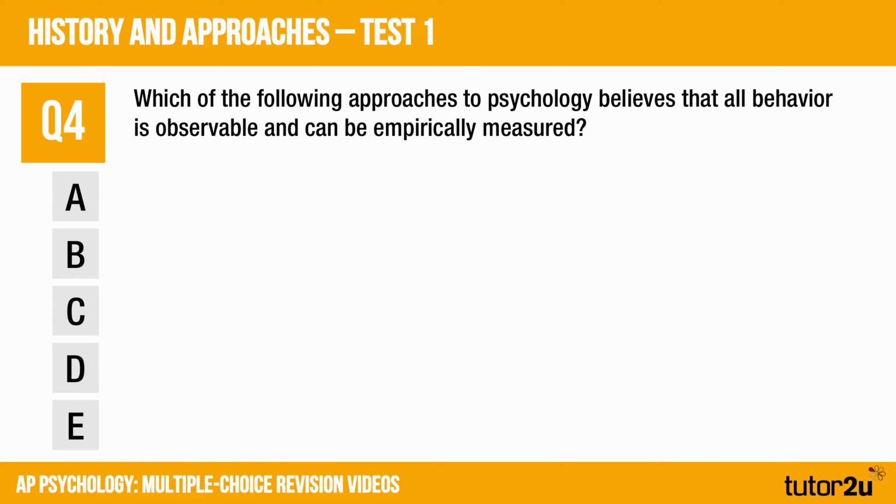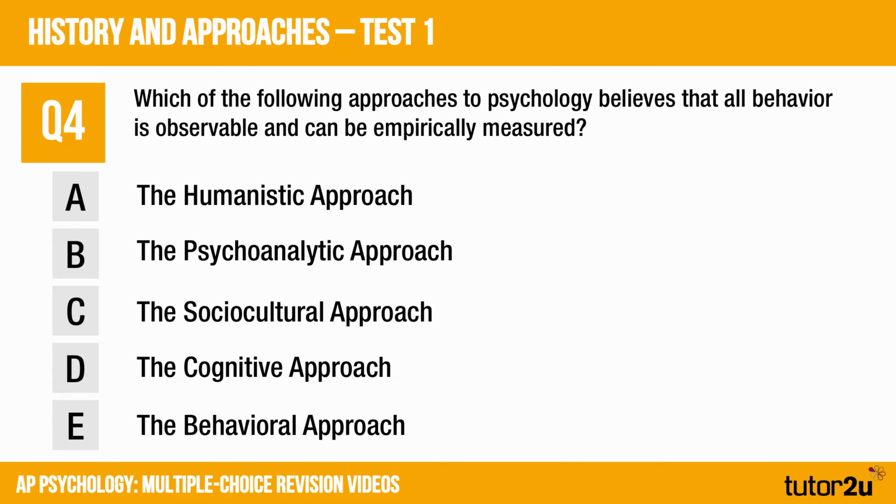Okay, question 4. Which of the following approaches to psychology believes that all behaviour is observable and can be empirically measured? 5 approaches listed there. Make your selection now. Okay, which one have you gone for?